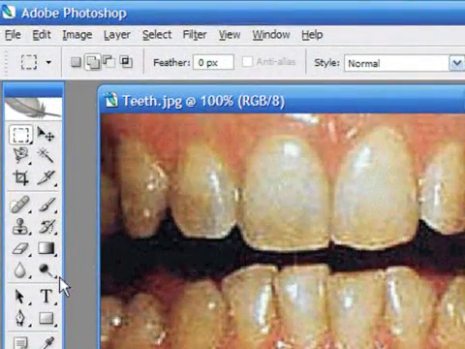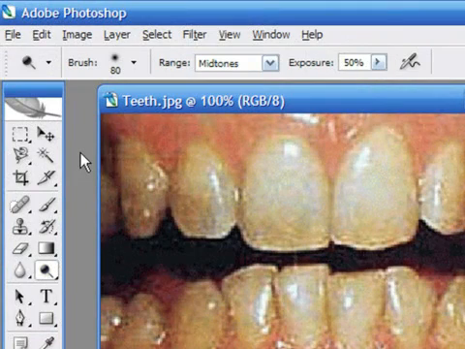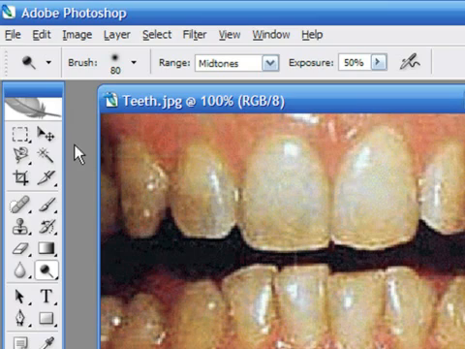Locate the Dodge tool on the toolbar menu. This is the main tool we will use to create the perfect and beautiful smile like the one at the bottom part of the picture. The Dodge tool simply makes any part of the picture brighter.